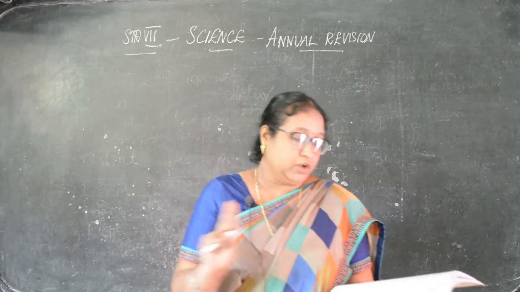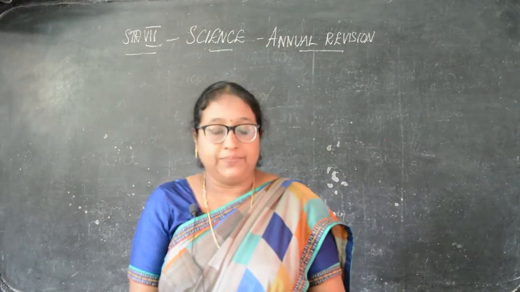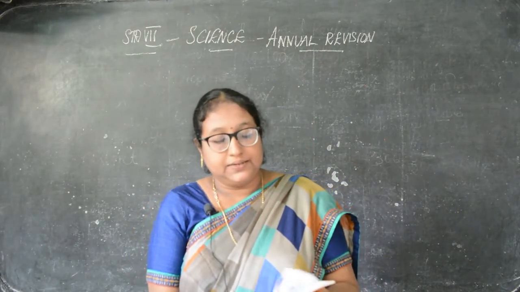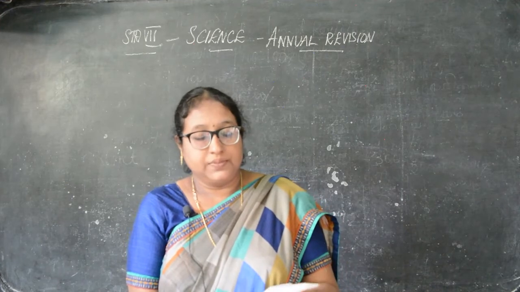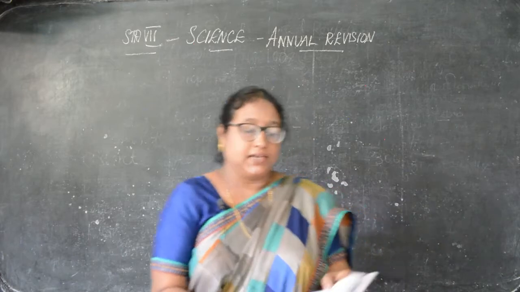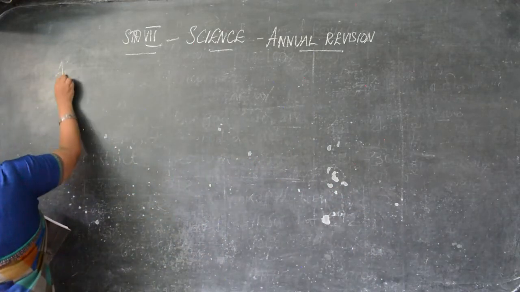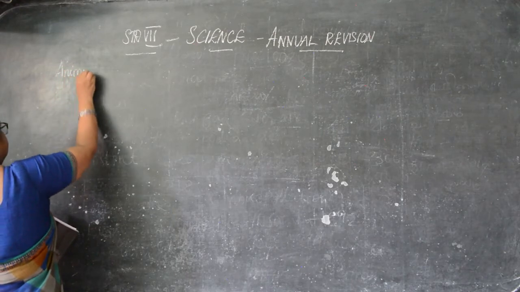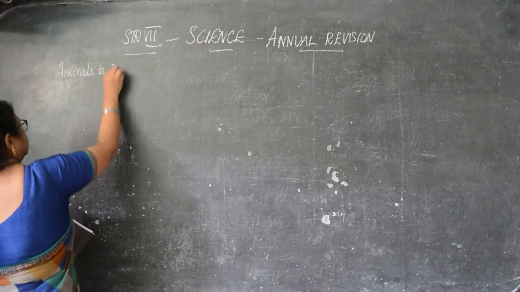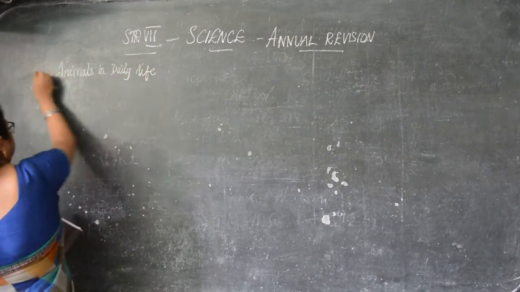So first, from all the 4 lessons. What are the 4 lessons? First lesson is animals in daily life. Then next we are going to take chemistry in daily life. I'll write the lesson here, okay? Animals in daily life. This will be your first lesson, okay?